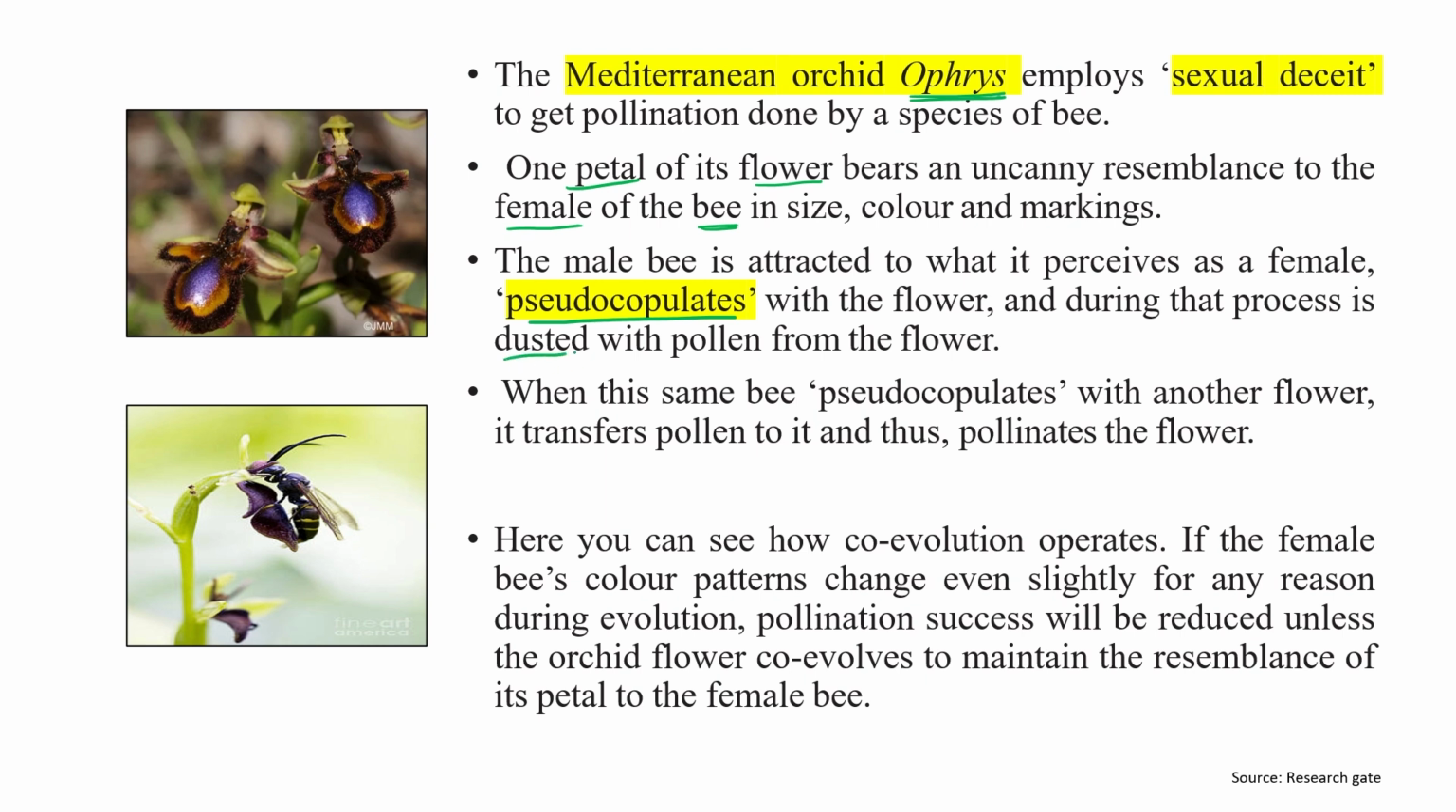it is dusted with the pollen from the flower. When this same bee pseudocopulates with another flower, it transfers pollen to that flower. So this is how pollination occurs. Both the partners co-evolve with each other. If the female bee's color pattern changes even slightly during evolution, pollination success will be reduced unless the orchid flower co-evolves to maintain the resemblance of its petal to the female bee. So this is another example.